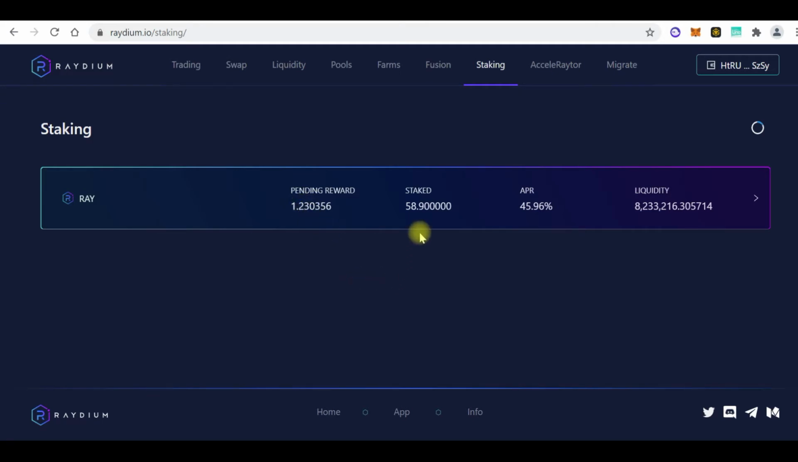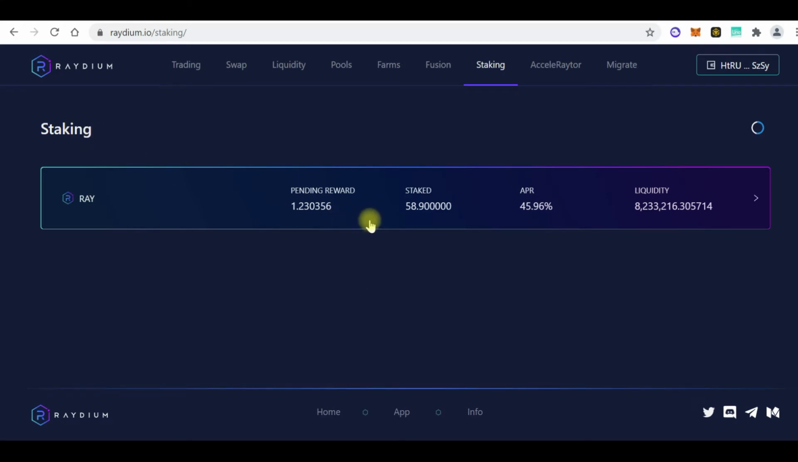So meaning me staking this RAY, I'm being paid this amount currently. I've staked this thing for like a week or so now. So meaning I have made 1.2 RAY. So that's the first example I gave you. You stake a particular kind of token to get more of that token, right? This is what it is. So that is basically what staking is.